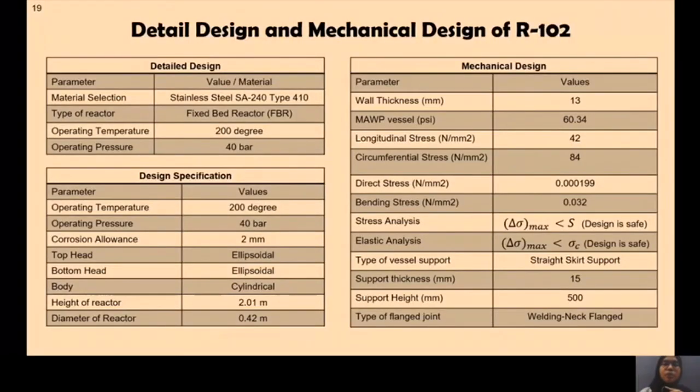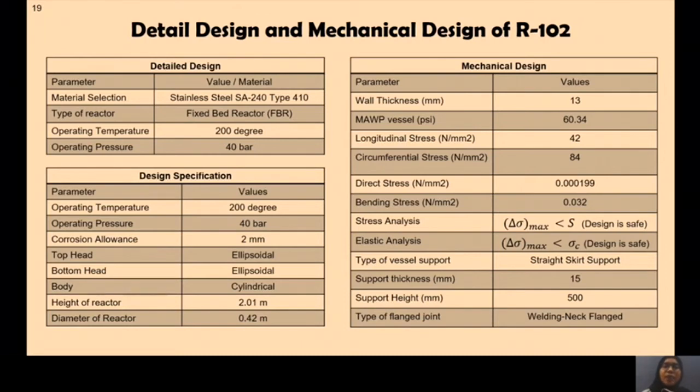The table above shows the design specification for detailed and mechanical design for fixed bed reactor R102. The material of construction is stainless steel SA240 type 410 with operating temperature and pressure of 200 degrees Celsius and 40 bar respectively. The type of head for top and bottom is ellipsoidal, with a cylindrical body. The height of the reactor is 2.01 meters with a diameter of 0.42 meters and a wall thickness of 30 mm.